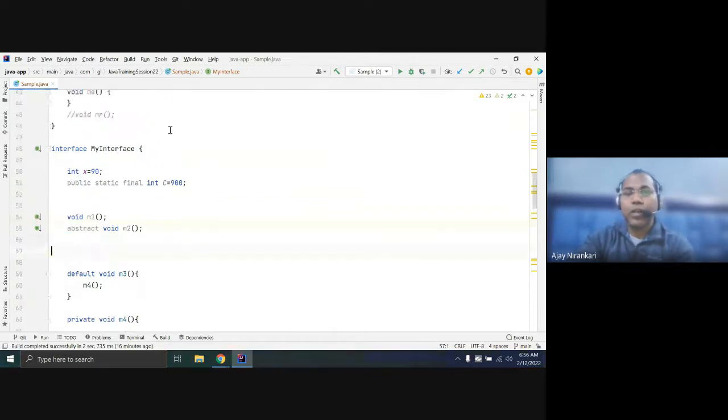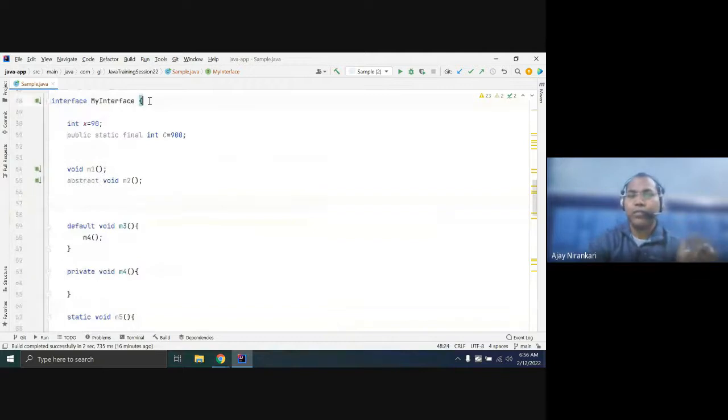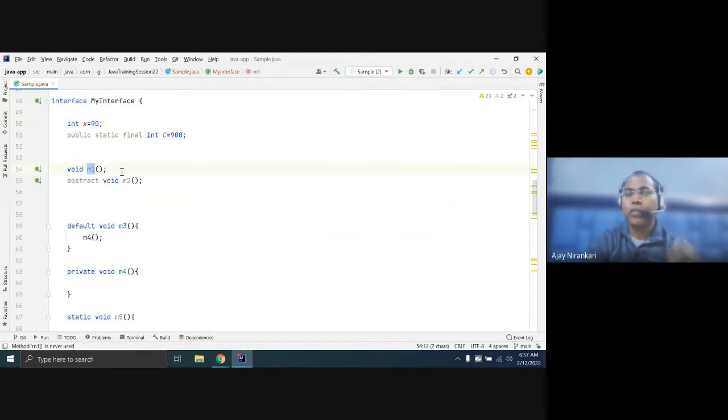Similarly, till now in an interface you can declare a variable, which is by default public static final, whether you mention it or not. But similarly for a method, if you give any method signature, by default this method is abstract.